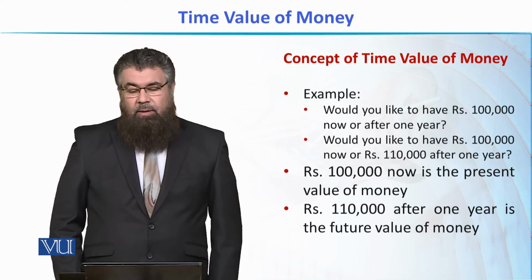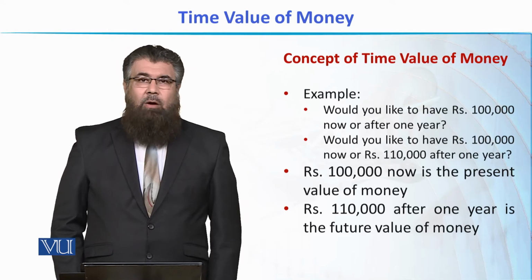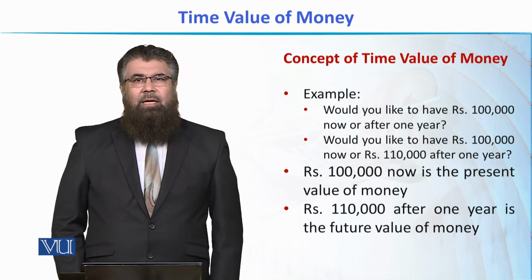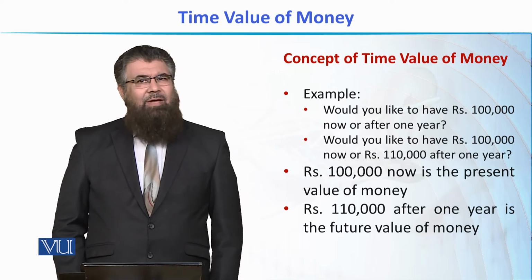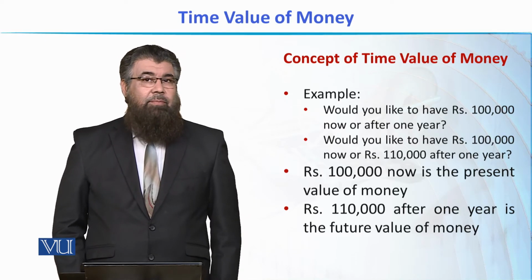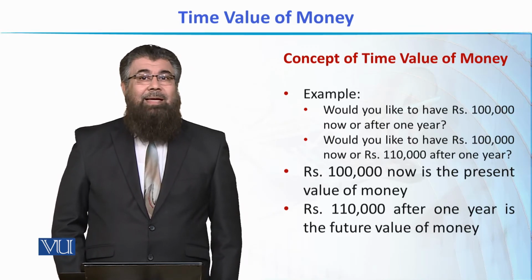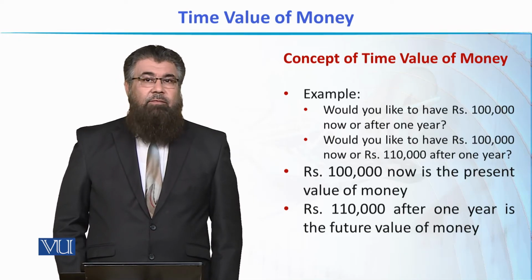For example, if we say, would you like to have 100,000 rupees now, or would you like to have the same amount a year from now? That means, in future, am I interested in getting the same amount of money, or am I more interested in getting it today? How would I answer this question? How would I set my preference? And this is the crux of time value of money.